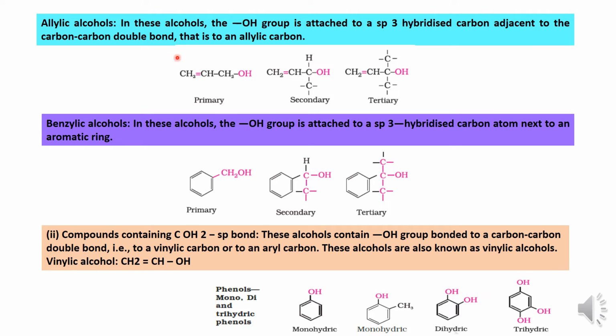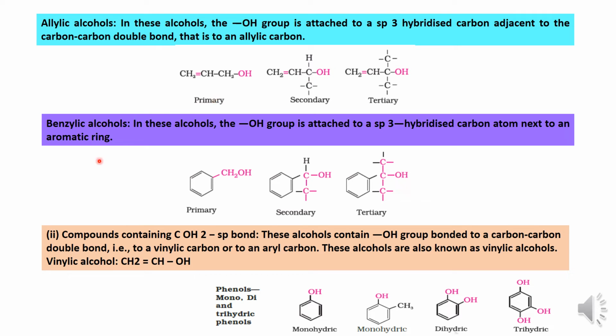Okay. So again, under that, if you have a single thing, it is like this. If a carbon is attached to a single carbon like that, we call it primary. And if this carbon is attached to one more group like this, that is called secondary. And if the same carbon adjacent to the hydroxyl group has more than 2, it is called tertiary. So this is another set of alcohol groups, based on how the OH is going to attach to the carbon. Based on that only we are going to classify.